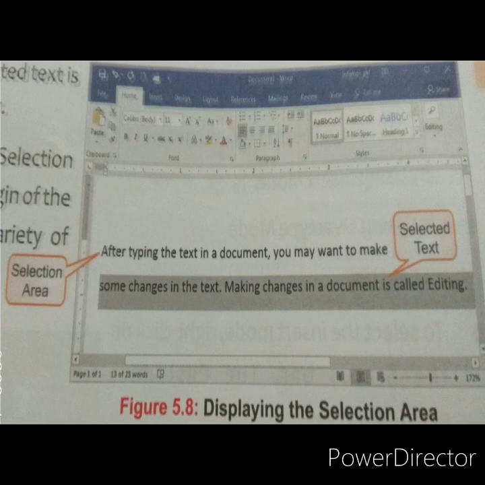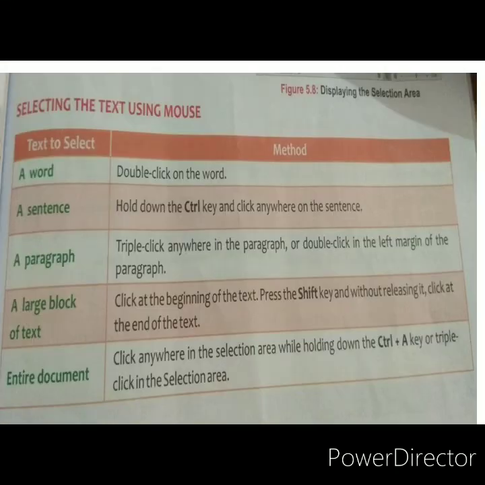Okay, and to select a block of text, we can use the selection area. There are 2 ways we can select a text. We can select a text using the mouse, or we can select a text using the keyboard. Firstly, we will do the method of selecting the text using the mouse. With the mouse, if you want to select a particular word, then you have to double click on that word. If you double click on that word, it will be selected.